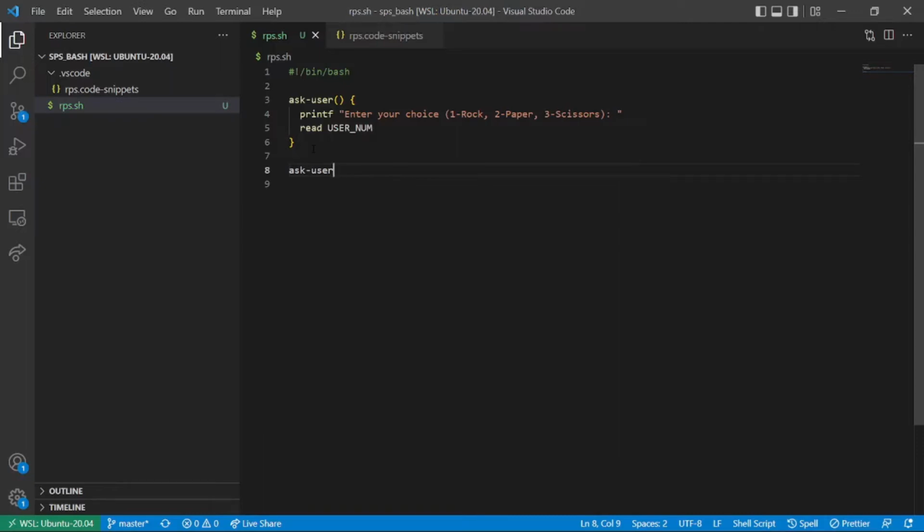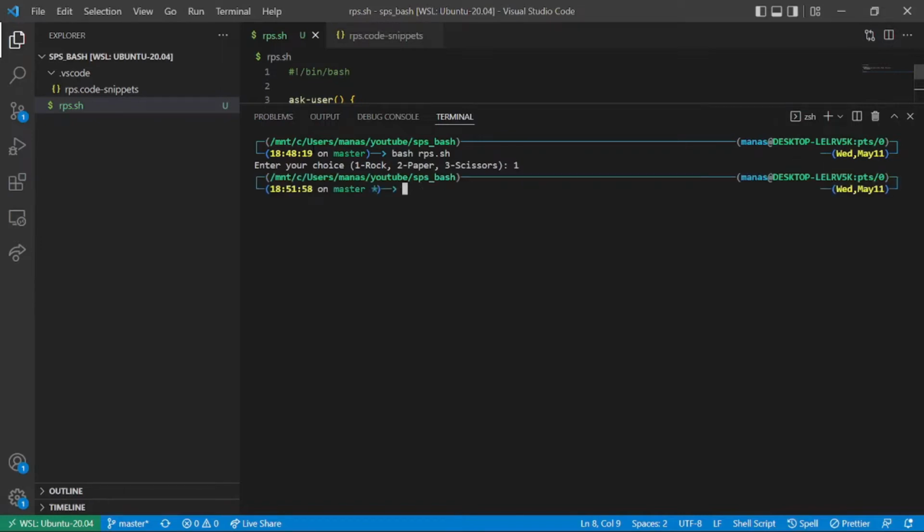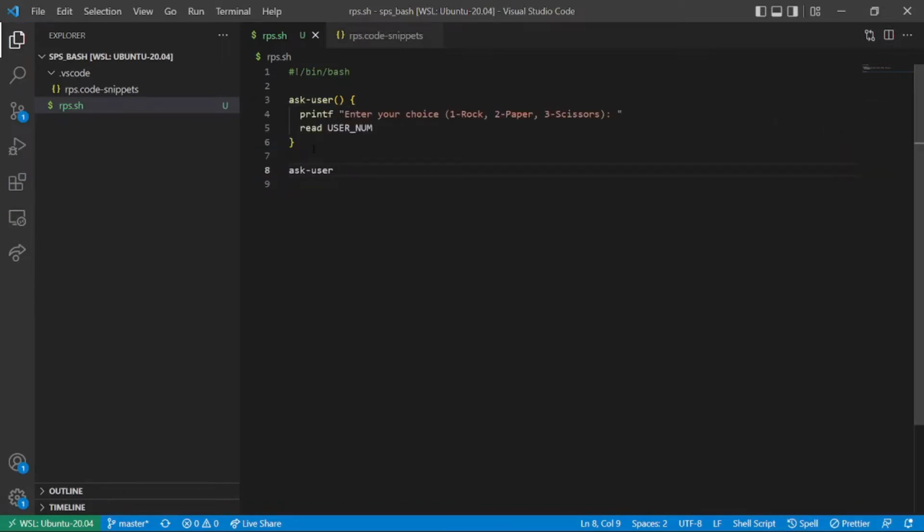So let's test this function to see if it works fine or not. For that, I'll just use bash rps.sh. Yeah, so it is asking for a choice. If I enter 1, it's working fine.